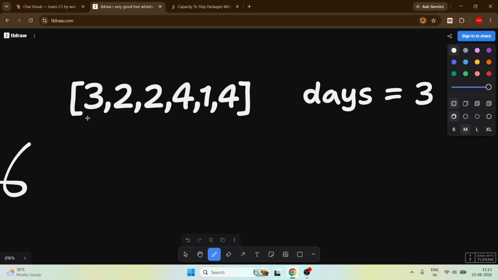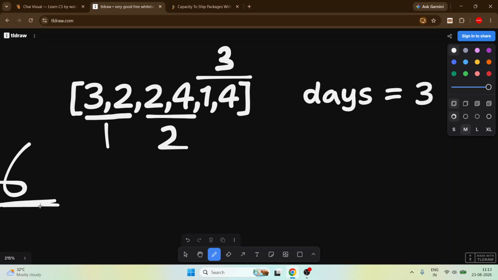Let's take capacity 6. 3 and 2 make 5, and if we add this 2, 5 plus 2 is 7, which is greater than 6. We don't take it, so this is day 1. This 4 plus 2 is 6, and if we take another one it becomes 7. We don't take it, so it is day 2. This 4 plus 1 is 5 in day 3. Is it less than or equal to 3? Yes. So at least we need 6 as our capacity to deliver all the weights through a ship in these days.